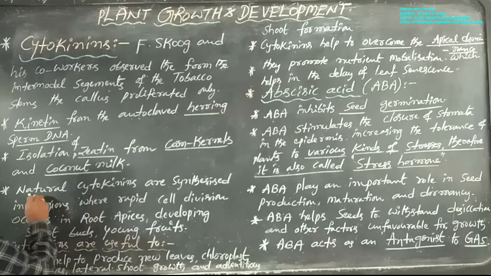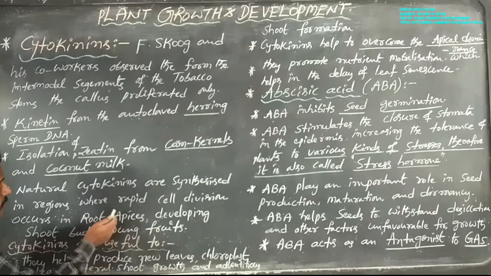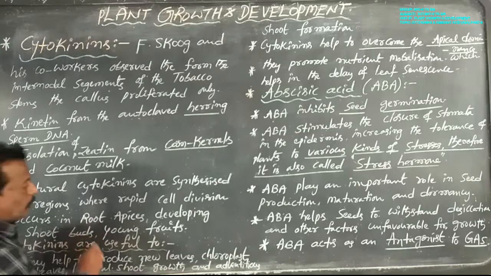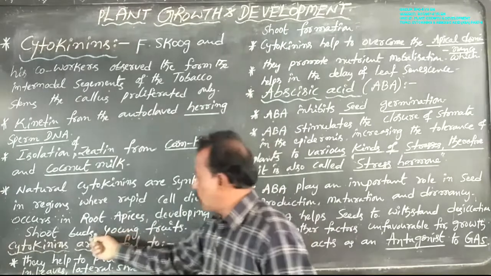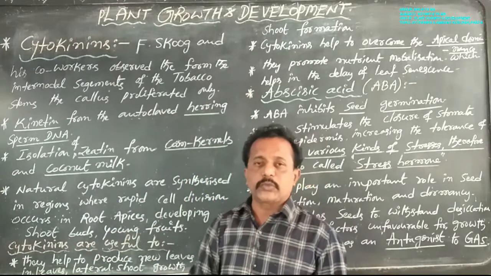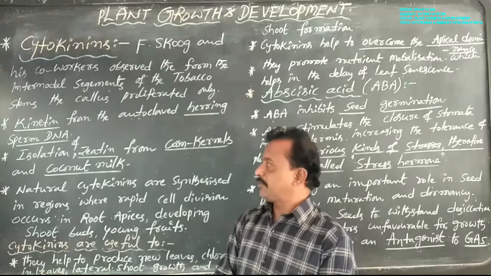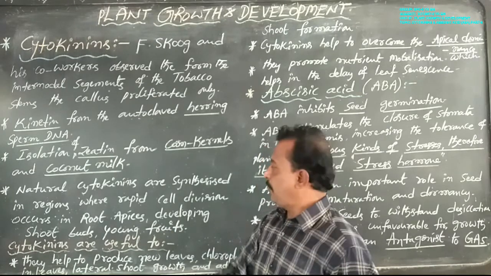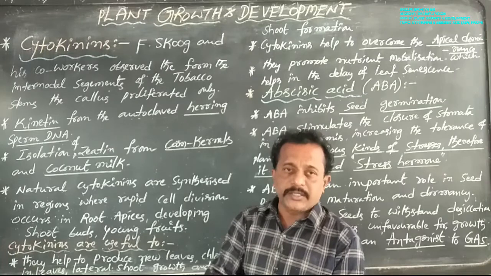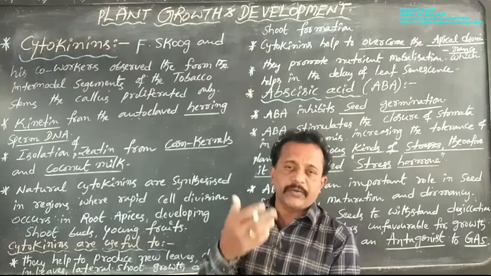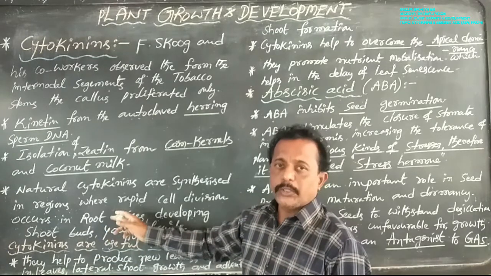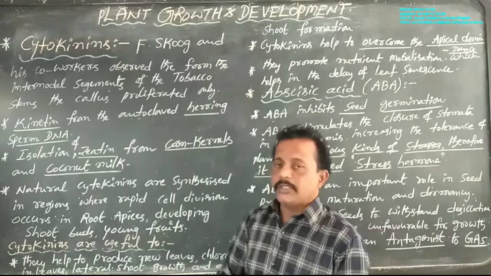Next, natural cytokinins are synthesized in regions where rapid cell division is occurring, such as root tips or root apices, developing shoot buds and young fruits. So zeatins are also available in root apices. Auxins are also available in root apices, root tip or stem tip. But zeatin, one type of cytokinin, is also available in root tips or root apices and developing shoot buds.